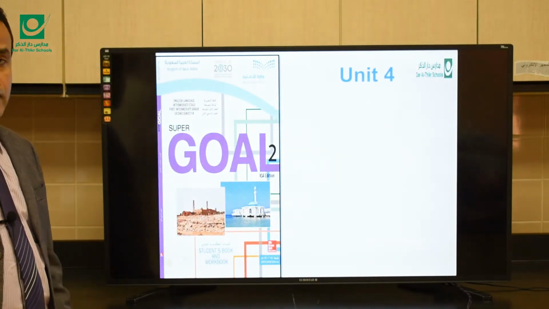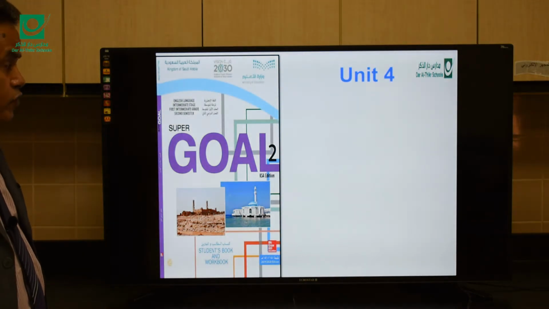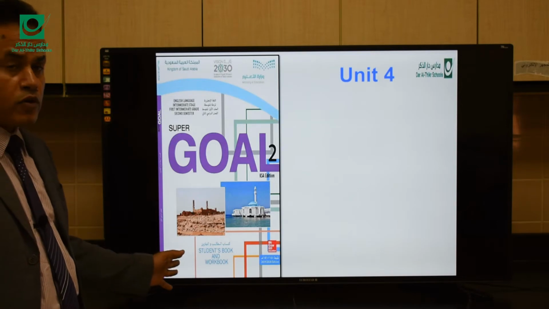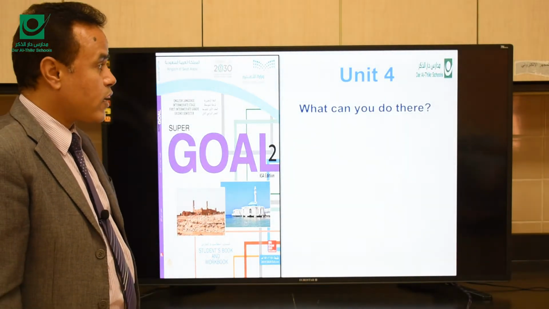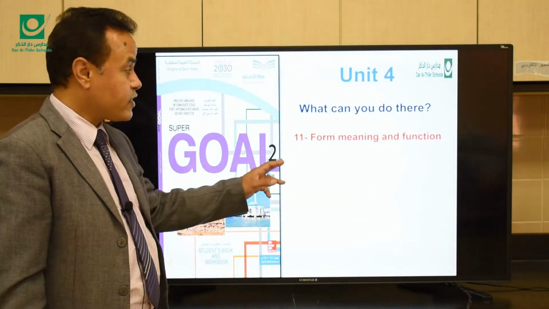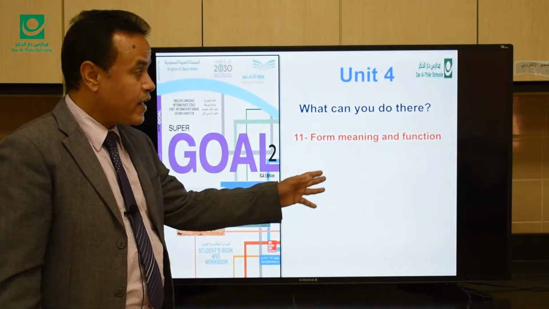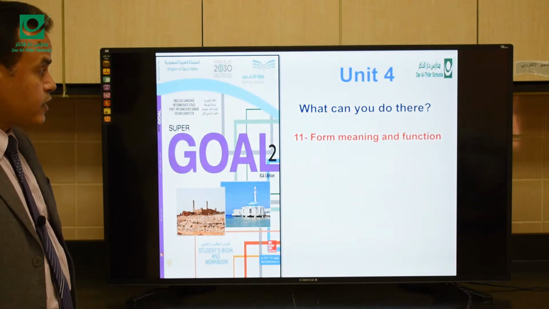Today we have the last section of Super Goal 2, Unit 4. The title of our unit is What Can You Do There? Today we have Part 11, Form, Meaning and Function. In this part you're going to revise this unit.